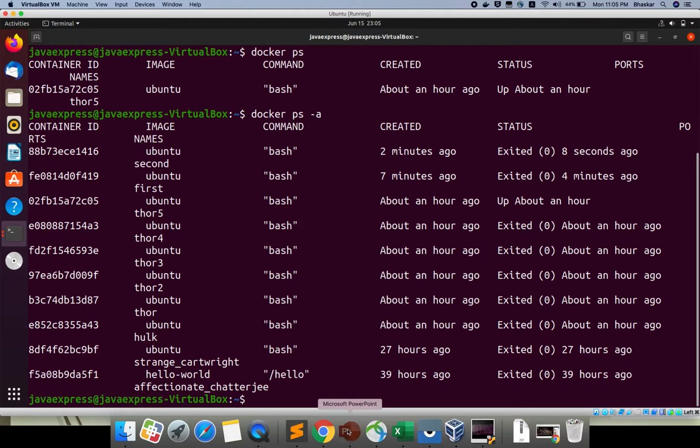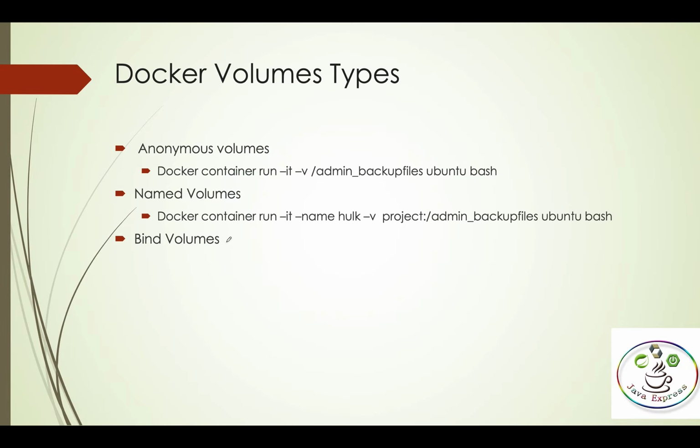Okay, now we have one more concept, bind volumes. I covered anonymous volumes and covered named volumes. So this colon, please remember this point, if you give this, it is a named volume.